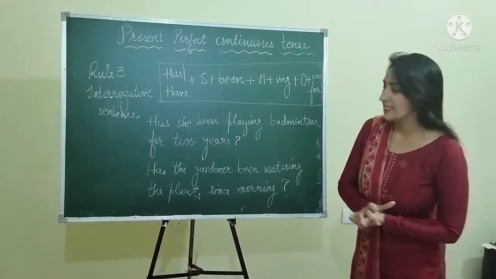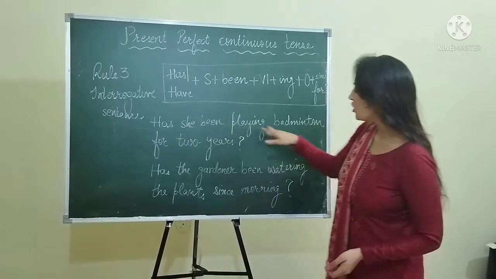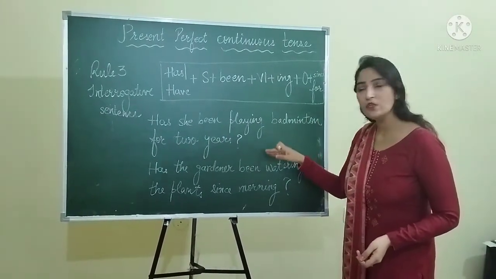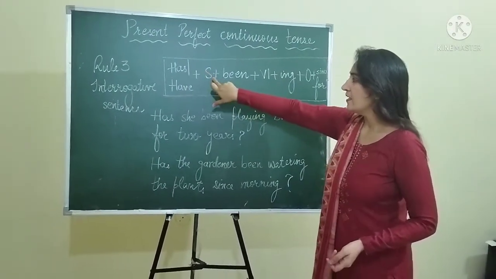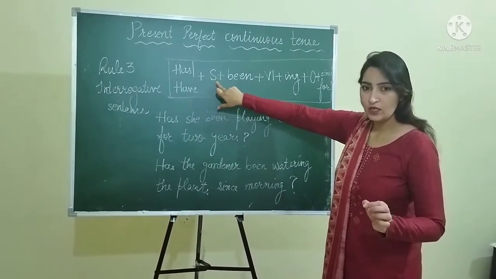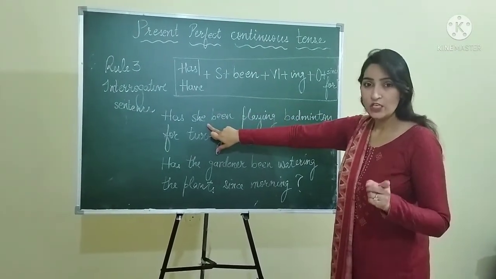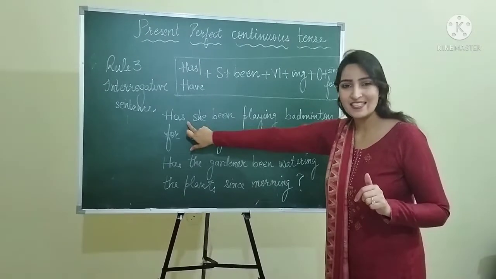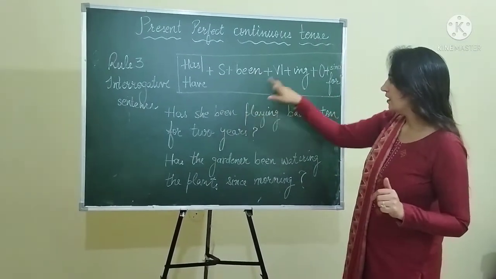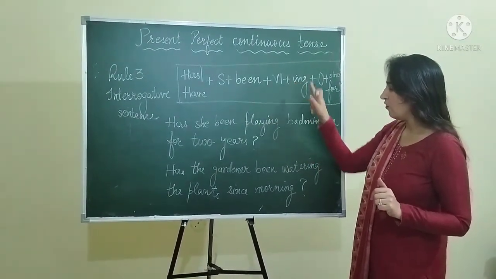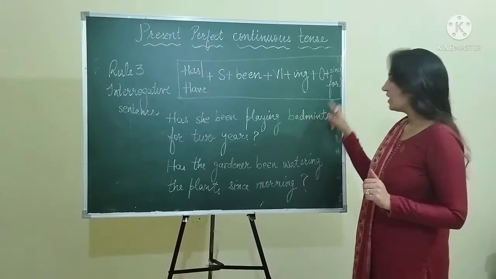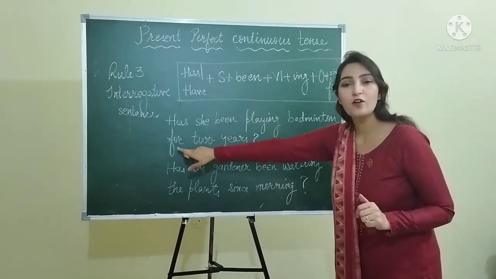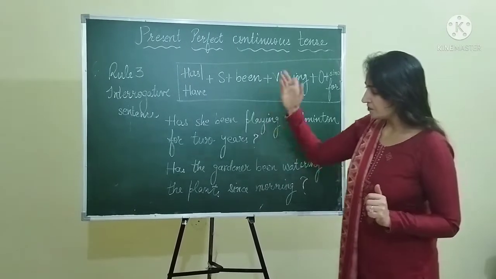Okay, let me give you an example. Has she been playing badminton for 2 years? Has, because the subject is singular, so she is singular, so you have to write has here. Then been, verb's first form play, followed by ing, object, and then since or for, right?